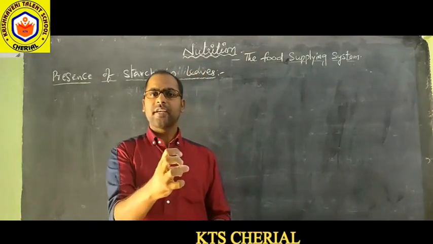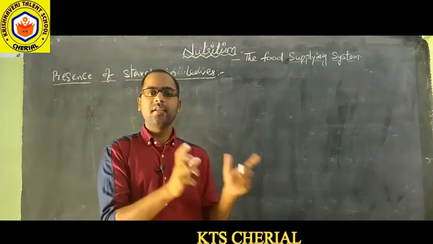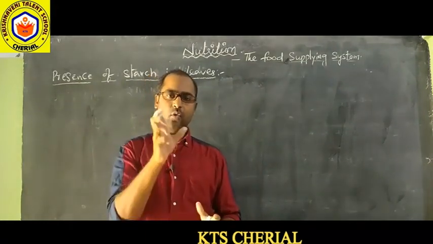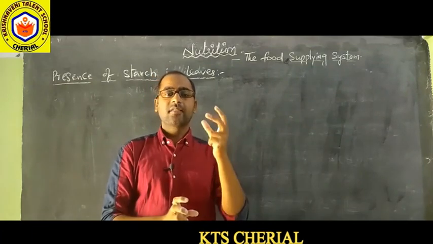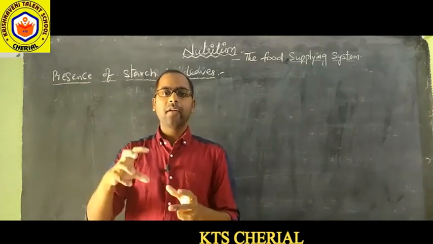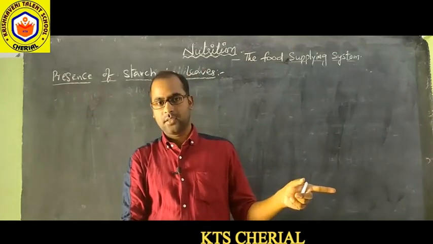So where does photosynthesis take place? In leaves, because the chlorophyll is present inside the leaves. The chlorophyll traps the sunlight and that sunlight is utilized to combine water and carbon dioxide to produce carbohydrates.